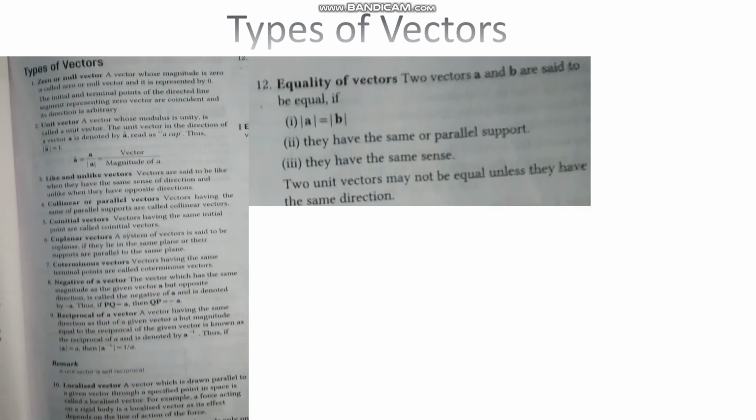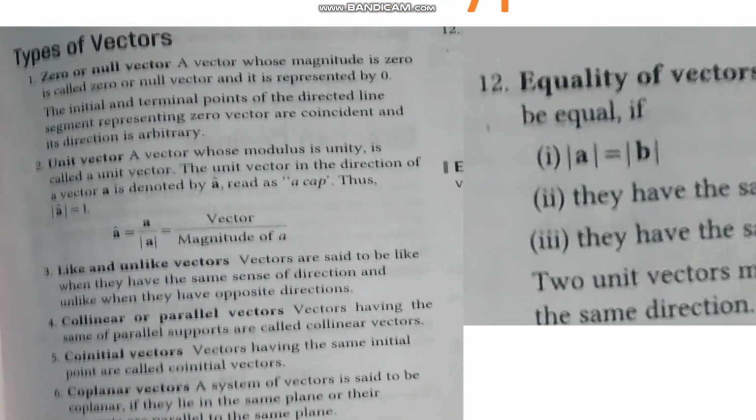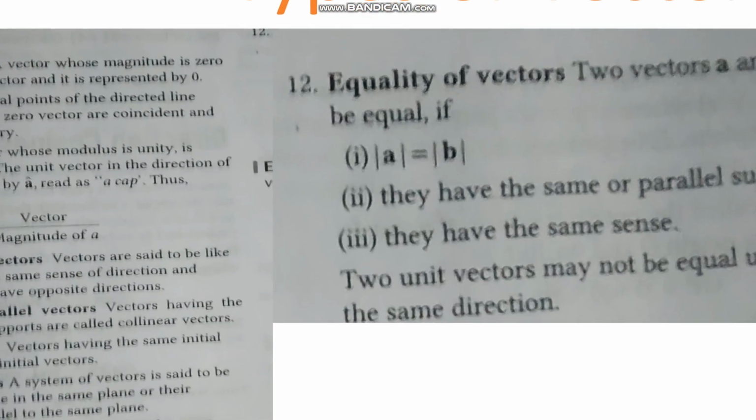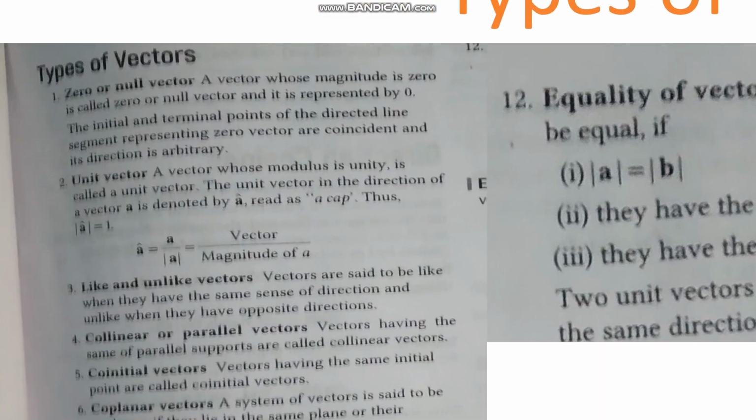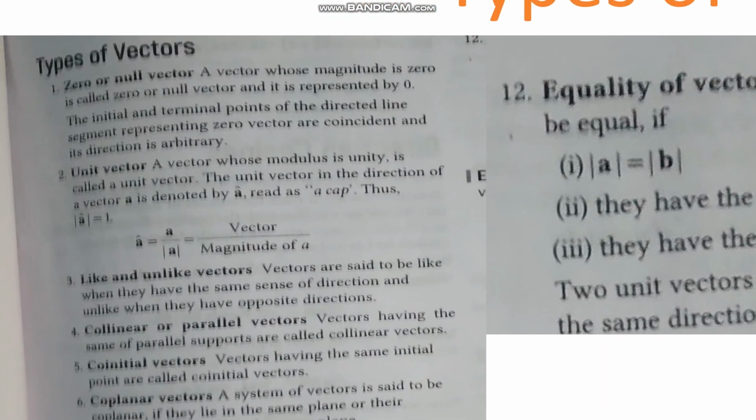Next, our topic is types of vectors. I have written it very small. I can enlarge this. Yeah, I am enlarging. I can't write if I am enlarging. So hope you are seeing my pointer. A vector whose magnitude is 0 is called a 0 or null vector and is represented by 0. The initial and terminal points of the directed line segment representing the 0 vector are coincident and its direction is arbitrary.